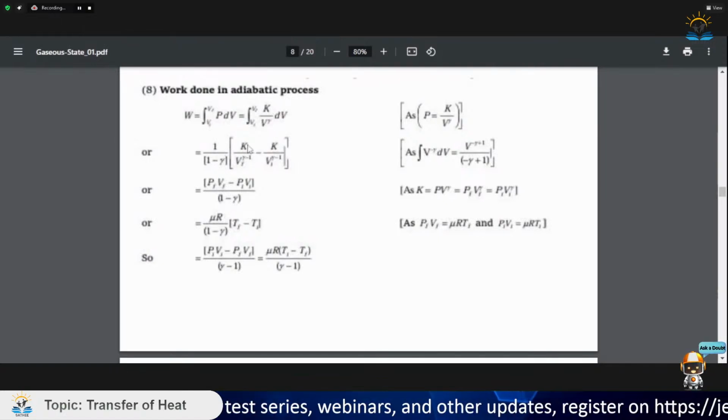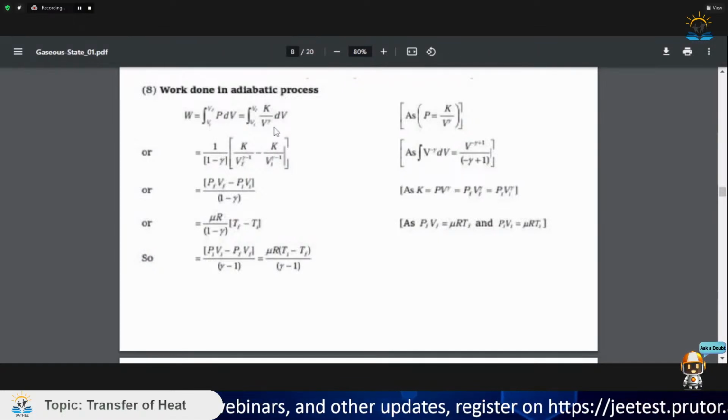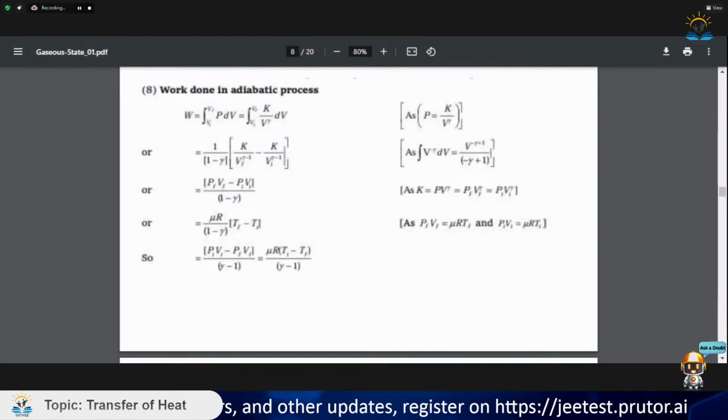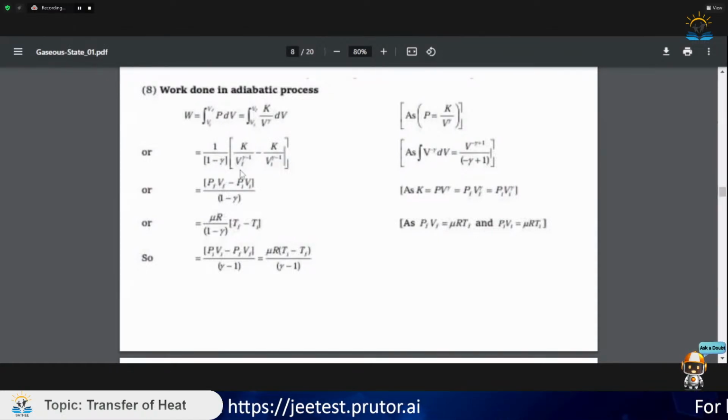K is written here exactly the same. And integration of 1 by V to the power gamma would be 1 upon 1 minus gamma into 1 upon V to the power gamma minus 1. So this is again a basic thing.